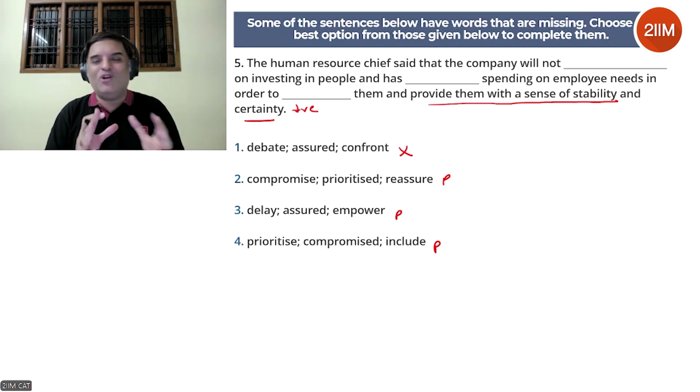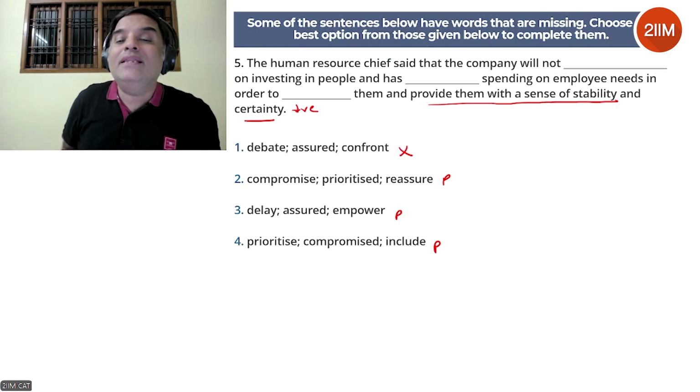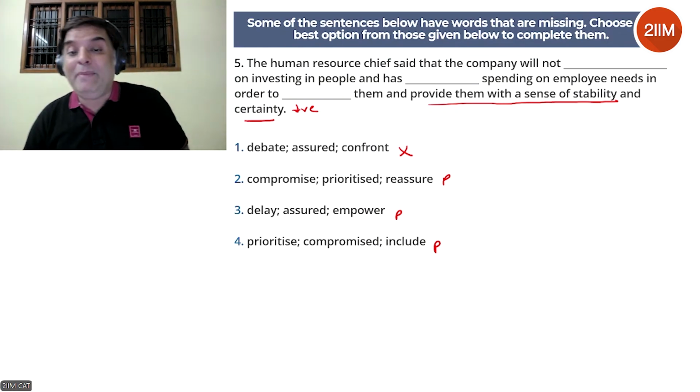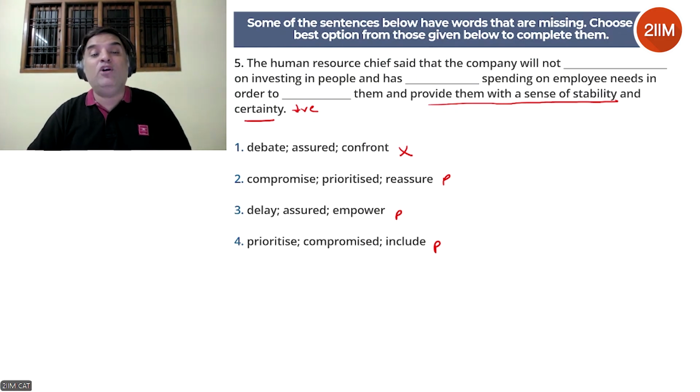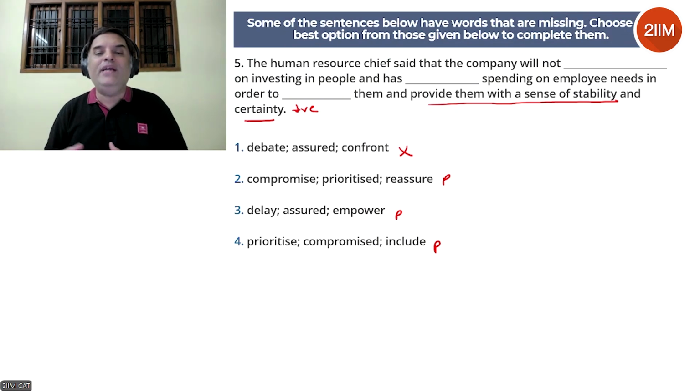But that also seems wrong. You can't have hesitate on, it has to be hesitate to. But a broad guess here is that this is in favor of people and has dash spending on employee needs. So this is also positive, it could be increased spending. Because they're focusing on employees, it could increase spending. Okay, let's look at the other two blanks.